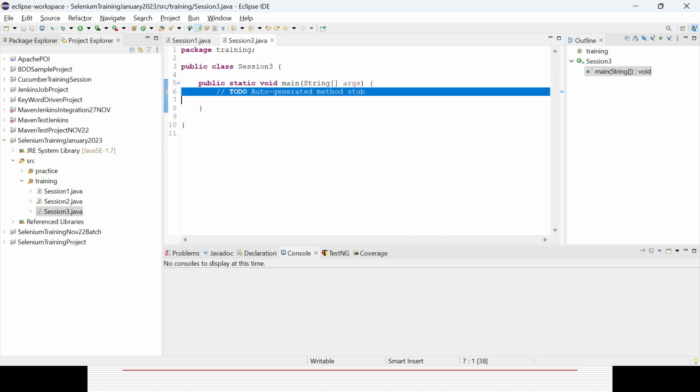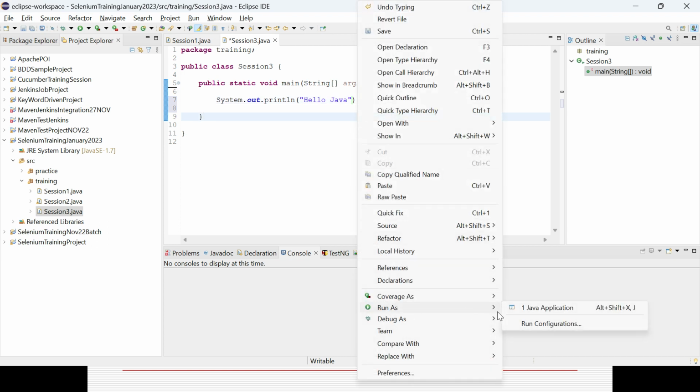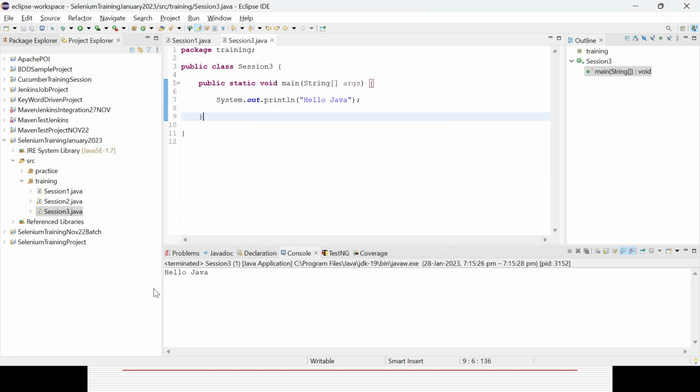Then something automatically comes up, and you do not need to worry about that. For printing something, you can type sysout and press Ctrl+Space, so that method will come automatically. Suppose I want to print something in the console, called Hello Java. Now if you run your program, it will print the string written in the double quotes, Hello Java.